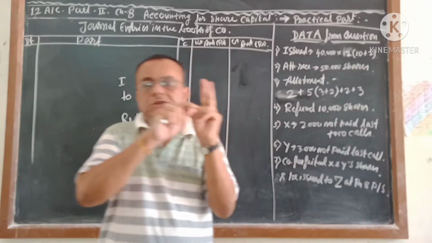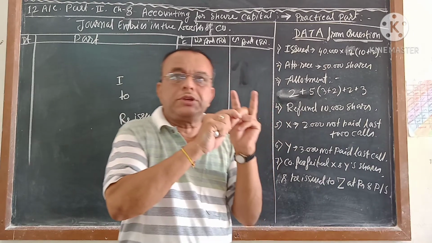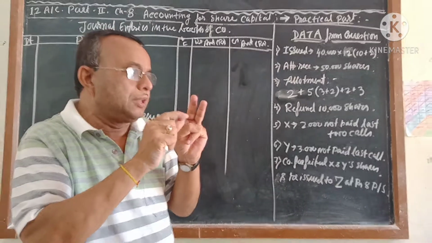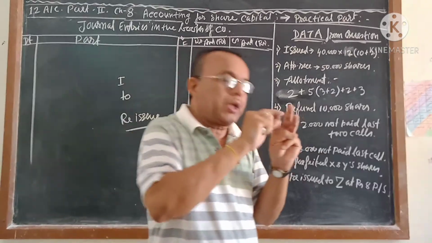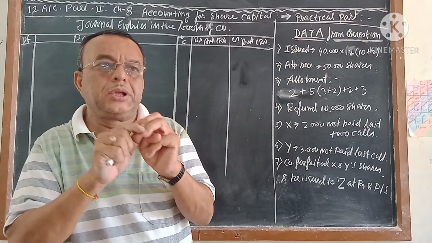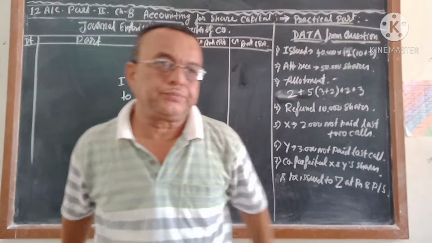One for cancellation of the share, which is called share forfeiture; then reissue of the share cancelled by the company to somebody else; and the extra money the company gets from cancellation and reissue is transferred to the capital reserve.